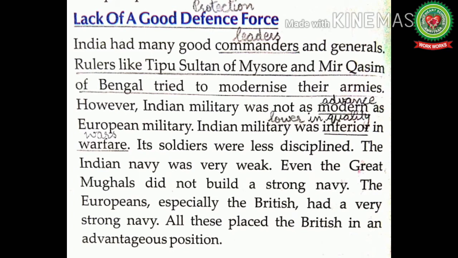Its soldiers were less disciplined. The Indian navy was very weak. Even the great Mughals did not build a strong navy. It means even during the great Mughals, the armed services of India, which conducted military operations at sea, was not as strong as the British navy. The Europeans, especially the British, had a very strong navy. All these placed the British in an advantageous position. It means in the 18th century, many of the Indian rulers didn't take any pains to modernize their military and administration. Hence, they couldn't compete with the growing power of the British in India.